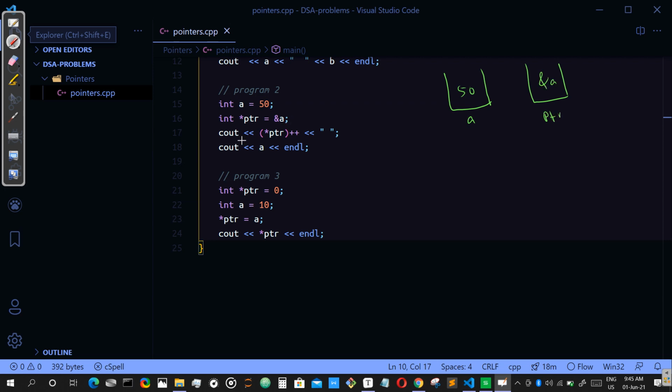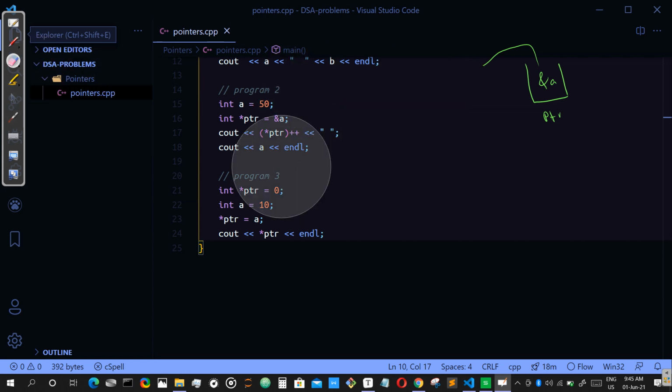So what we are doing is printing star pointer plus plus. That means first we will print the star pointer, and after that the increment will happen. So this line will print 50. That is the property of the plus plus incrementing operator. After that, this will go here and increment it, so it becomes 51. So this line will print 51. So the answer will be 50, 51 for this problem.